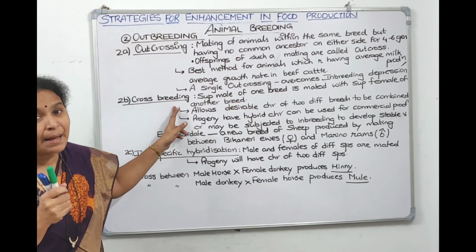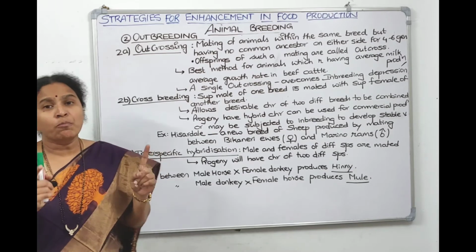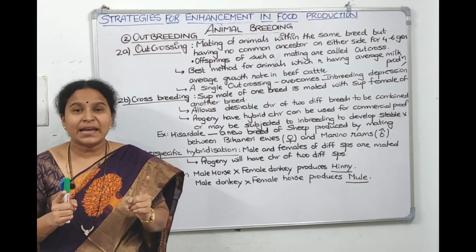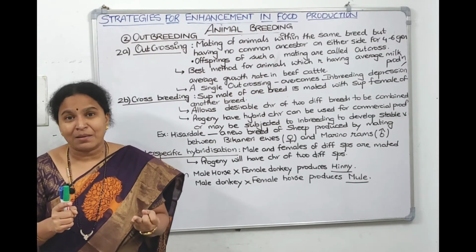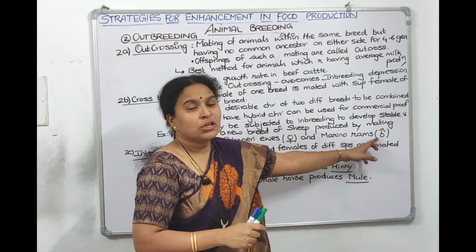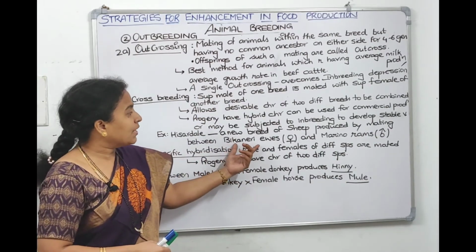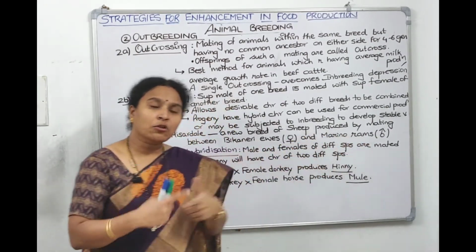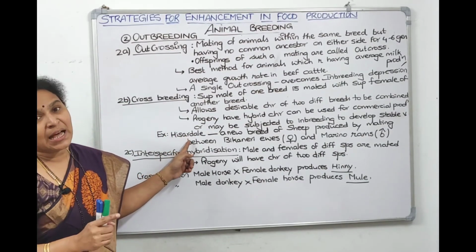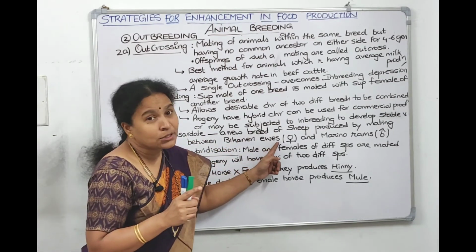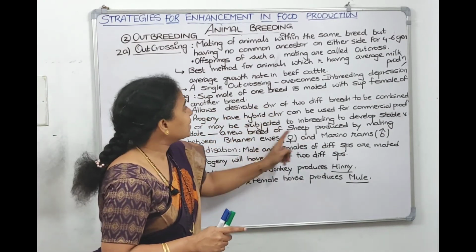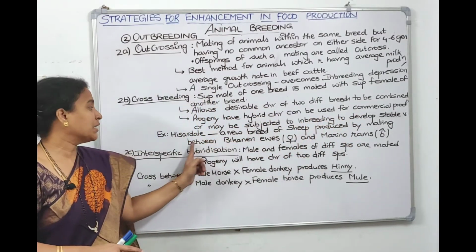And if we have to take an example for crossbreeding, a new breed of sheep has been produced by taking Bikaneri Ewes and Merino Rams. Bikaneri Ewe is a female sheep, Merino Ram is a male sheep. So when you take two different breeds, one is Bikaneri breed, the other one is Merino Ram, and when you cross them, you will get a new breed. It's called Hisardale, and this Hisardale will have the characters of Bikaneri Ewe also, and the characters of Merino Rams also. So the desirable characters of both will be seen combined in Hisardale.